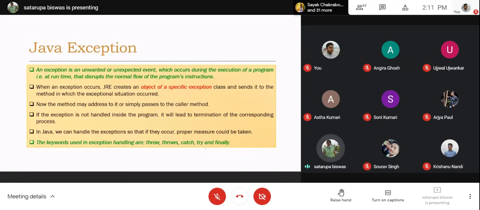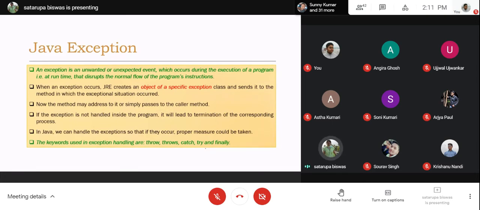But main doesn't have any caller, so it should be passed back to the JRE, and now it is the task of the JRE to handle it. Always, if an error or exception occurs at runtime, the JRE has a proper mechanism to handle it by default. If the user program cannot handle it, the JRE will handle it. But when the JRE handles it, the program has to be stopped then and there.